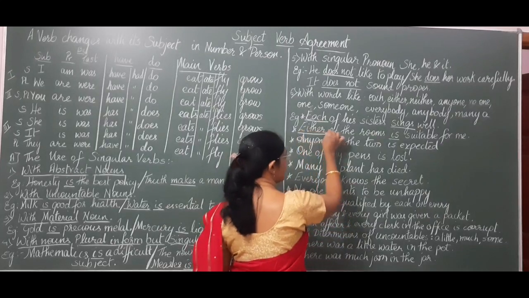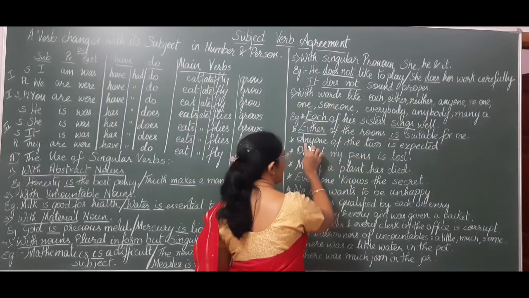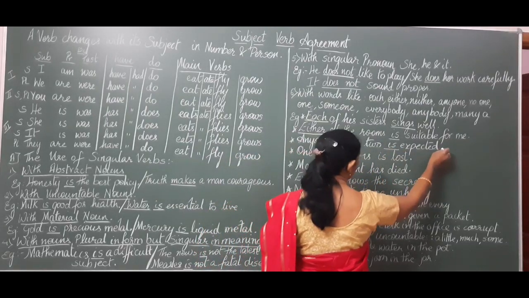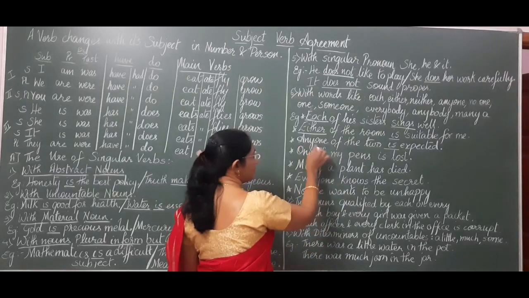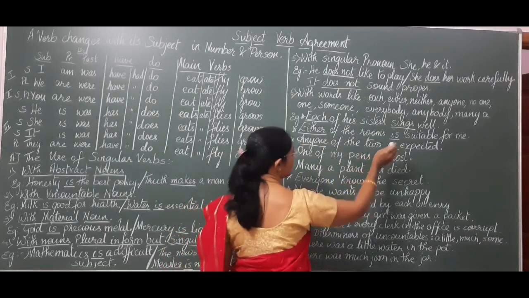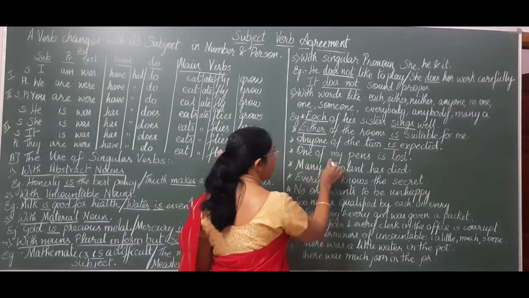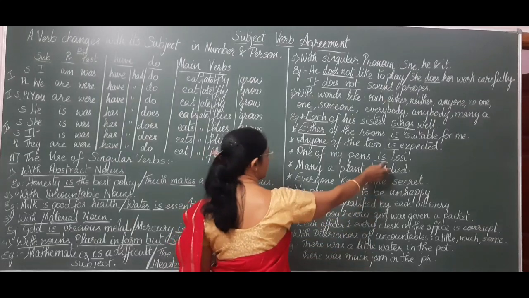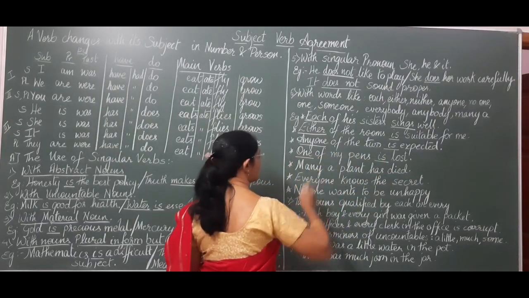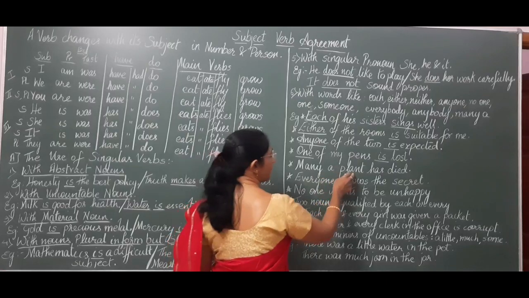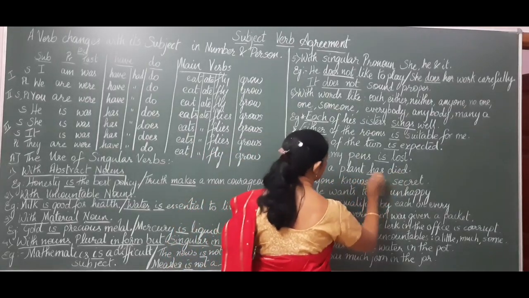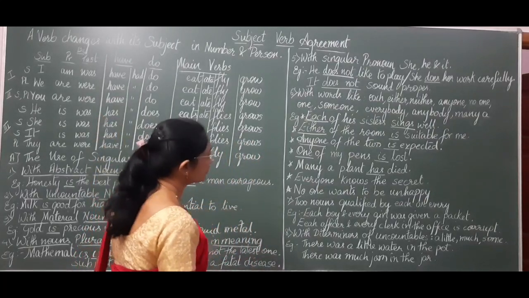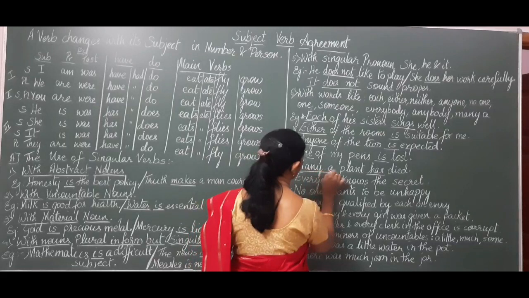Any one of the two is expected. One of my pens is lost. Again a singular verb with the word one. Many a plant has died. Has is a singular verb and we use it with many a.